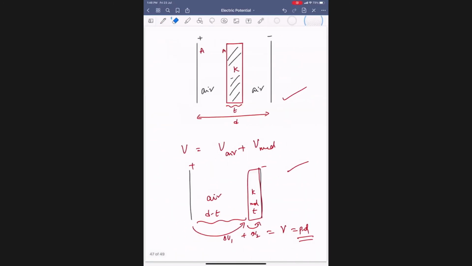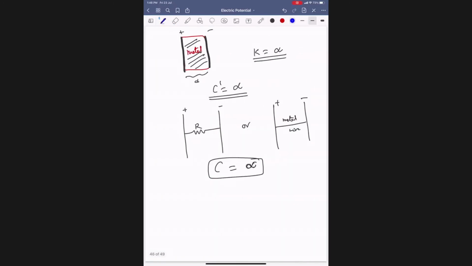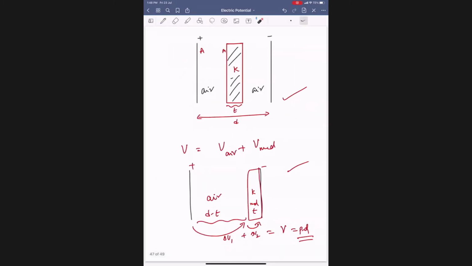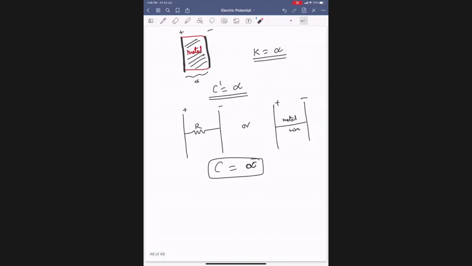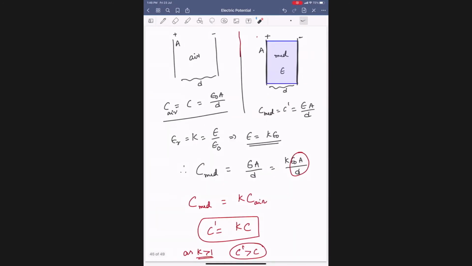Got it? Done, sir. See, you are keeping the dielectric in the middle, or the right one, or the left, or here. It doesn't matter for us. Got it? This is also done, everybody.